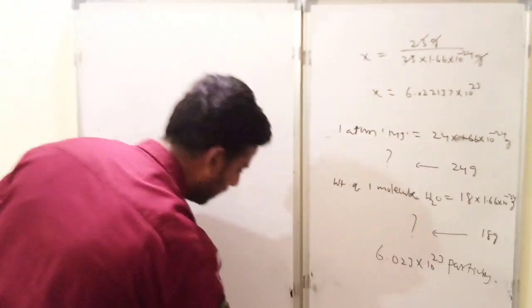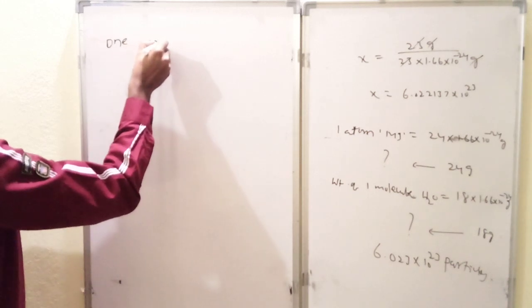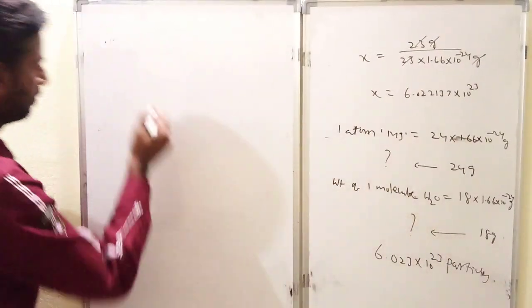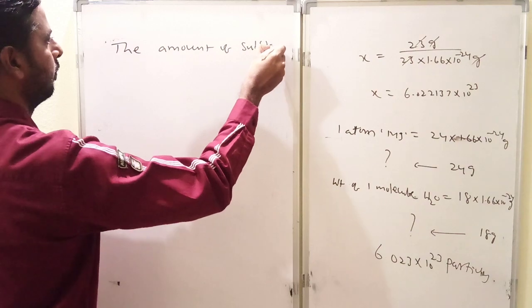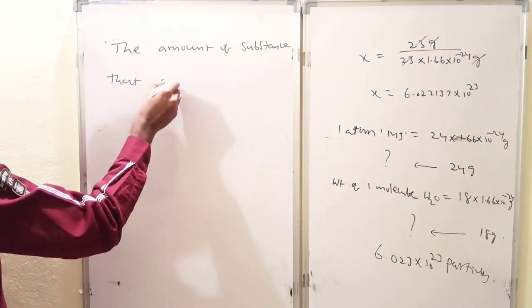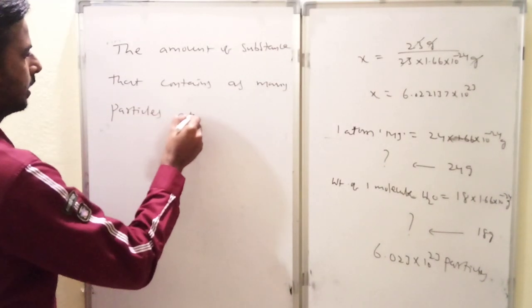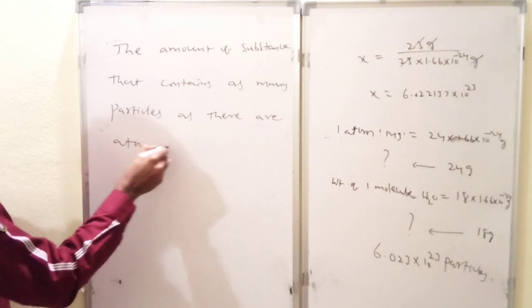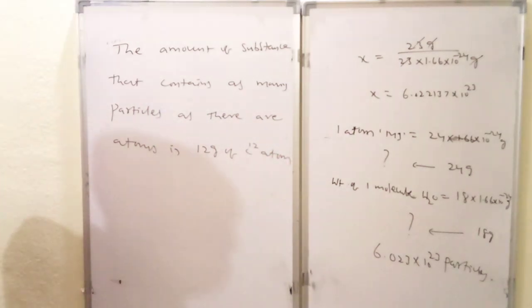What is that? 1 mole of any substance: the amount of substance that contains as many particles as there are atoms in 12 grams of C12 atom. Is it clear? This is the scientific definition.